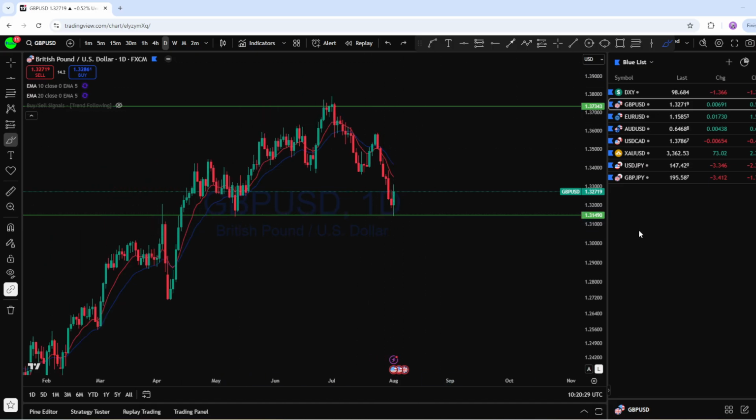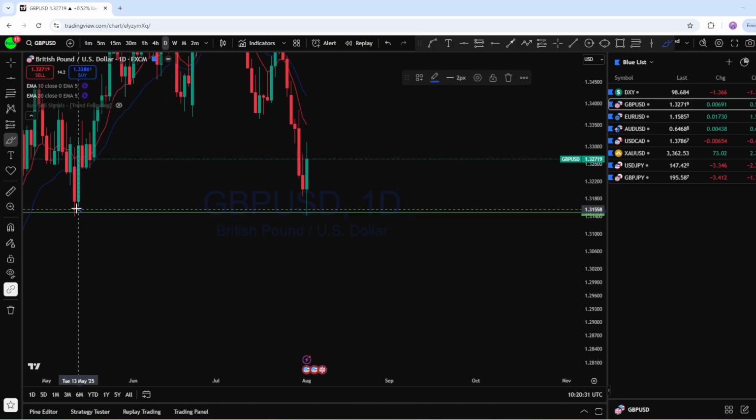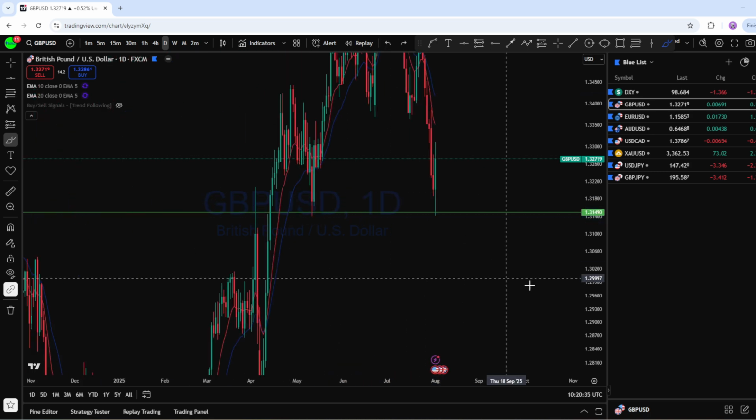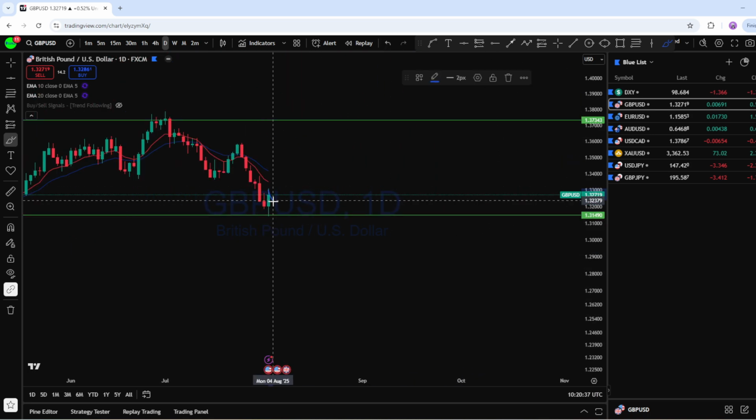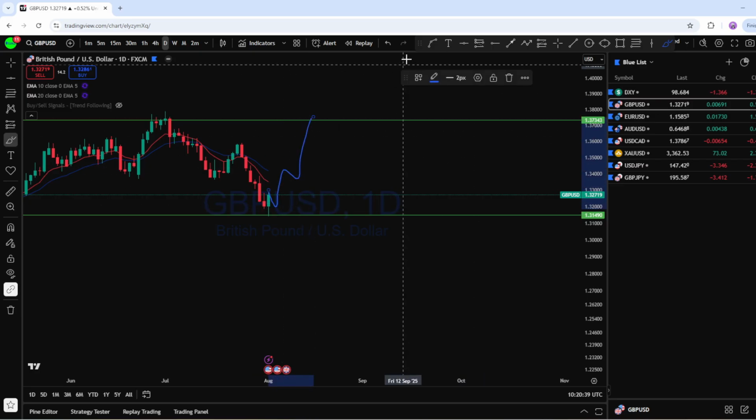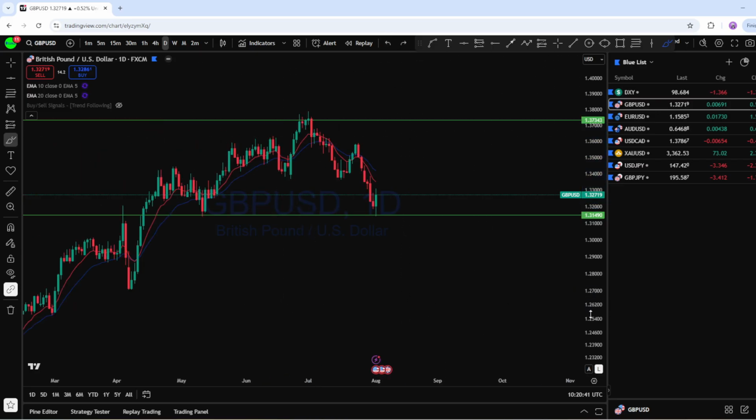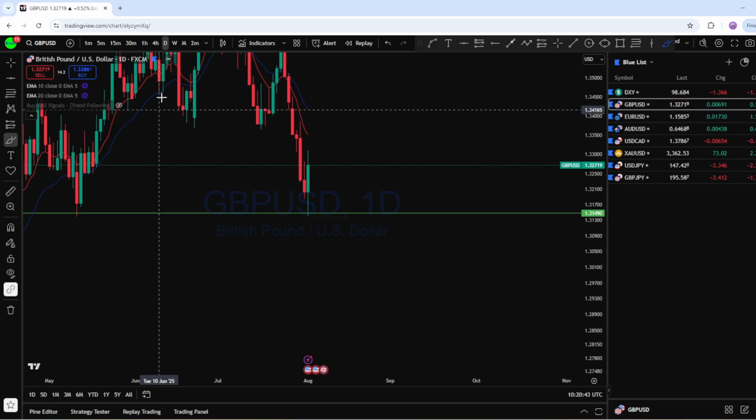And if we closely look at it, we can see it just penetrated that low here, which is support here and also support here, and from this support level on GBPUSD, expecting this market to continue to rise back again in the major direction of the trend.